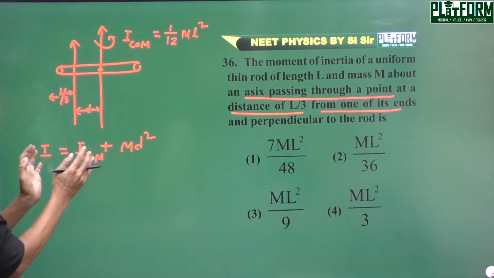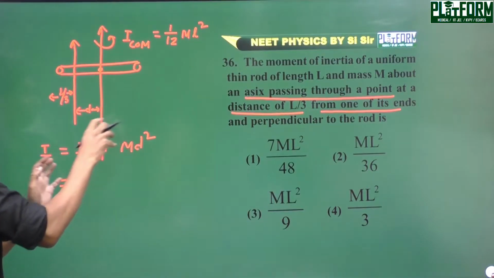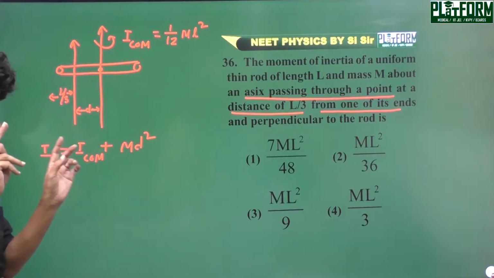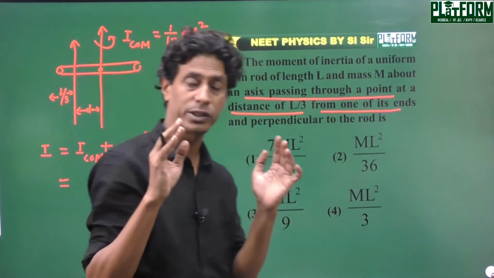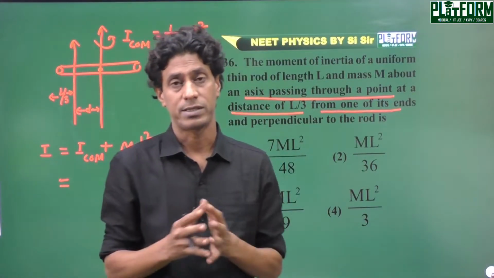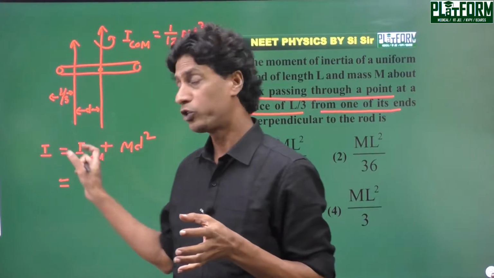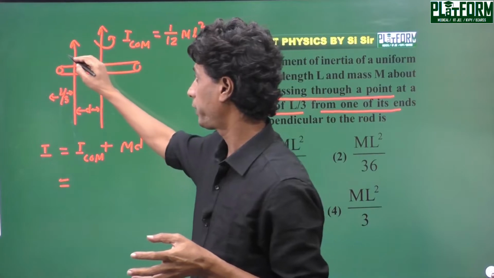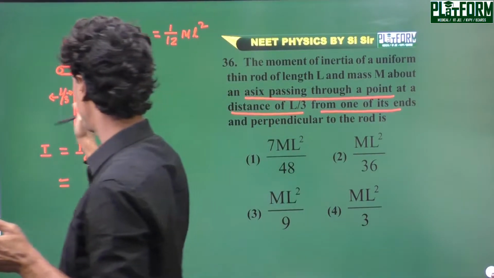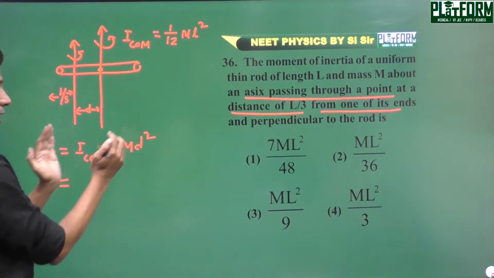You know this question is taken from rotational mechanics and we have to find out the moment of inertia, and here there are two important theorems: the perpendicular axis theorem and the parallel axis theorem. So from the parallel axis theorem, the moment of inertia about an axis perpendicular to the rod at a certain distance from the midpoint is equal to I_COM plus MD square.